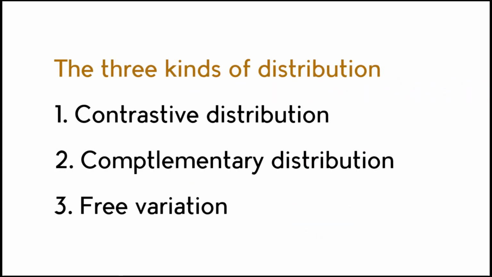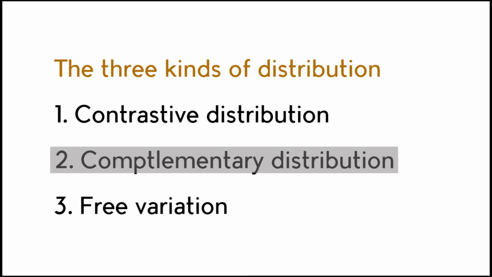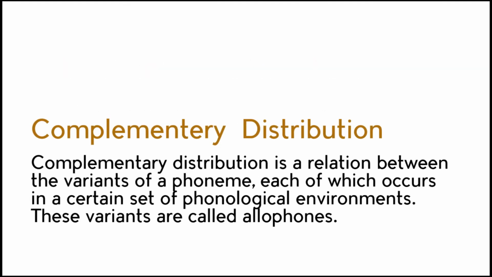Now we are dealing with the second kind of distribution of sounds, which is called complementary distribution.